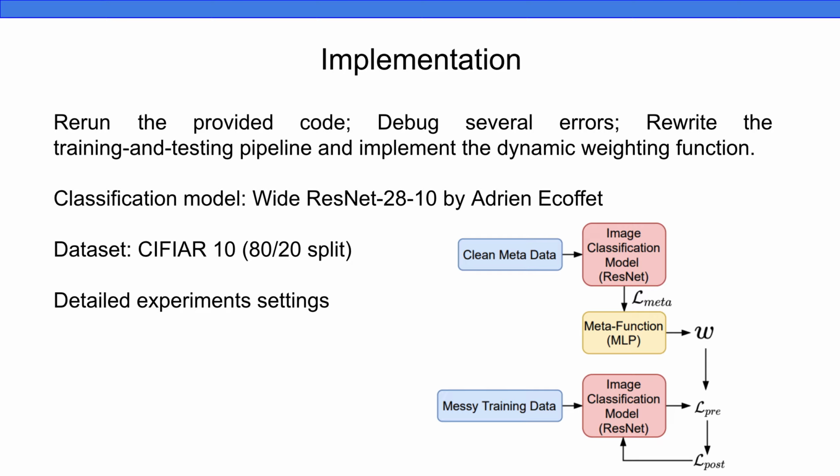Here's the overall framework. We first took a portion of data from a clean metadata set and passed it through the model. The loss is then input to the dynamic weighting function to learn a weight that reflects the clean distribution. During model training, the model took the data from the noisy training set and used the weight to update the loss.